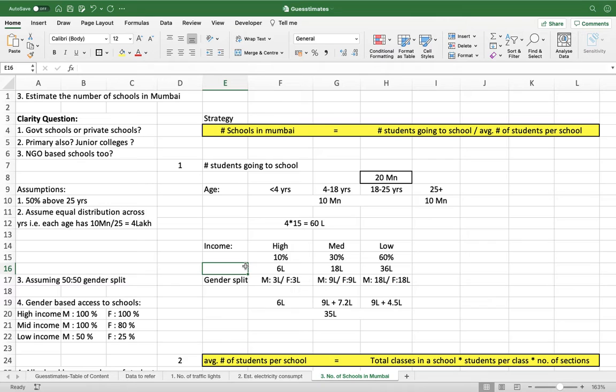There is a good gap between access to education, not only based on income but also based on gender. Okay, so we need to bring that part also into picture.